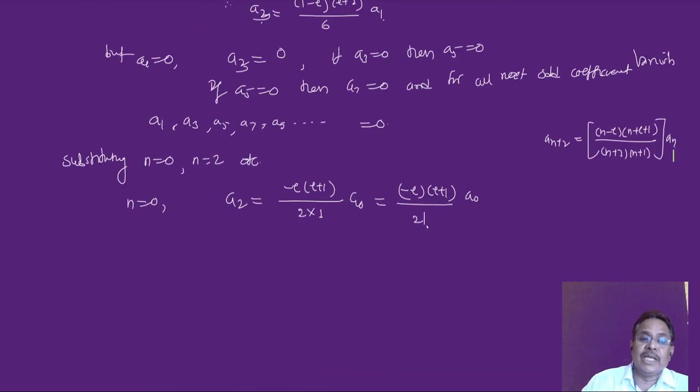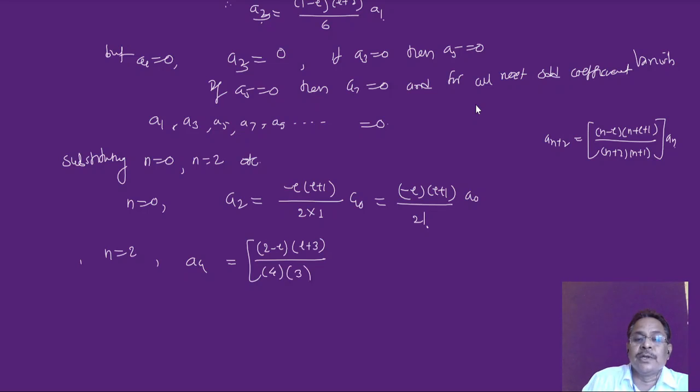So when I put n is equal to 2, the left hand side is a4, and in the bracket it is 2 minus l into 2 plus l plus 1, so it is l plus 3, divided by 2 plus 2 is 4 and 2 plus 1 is 3,